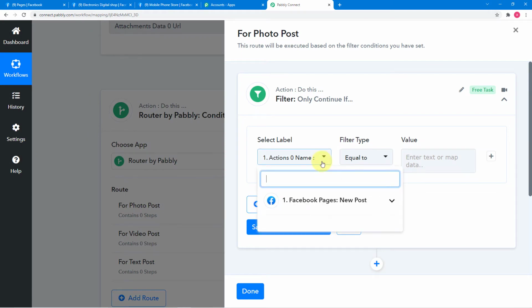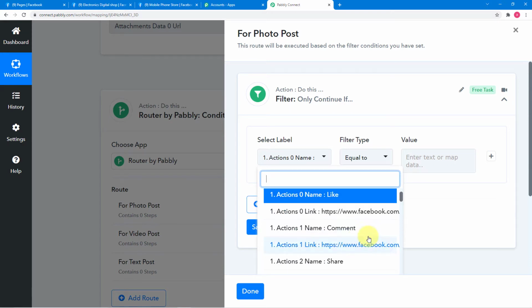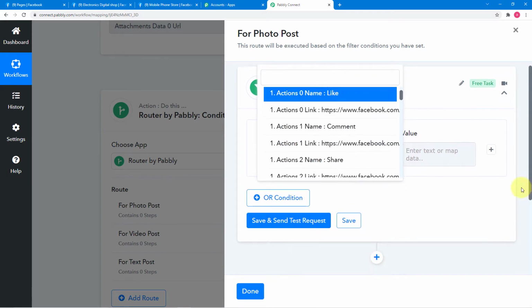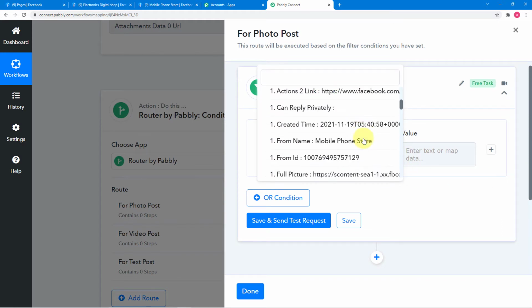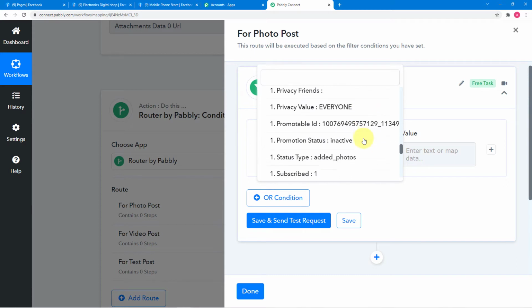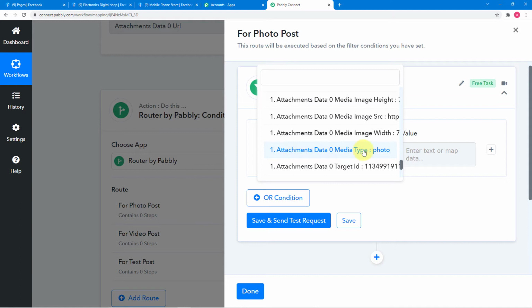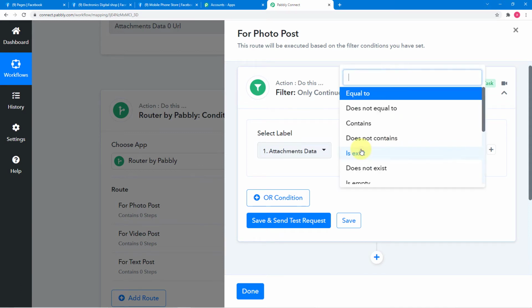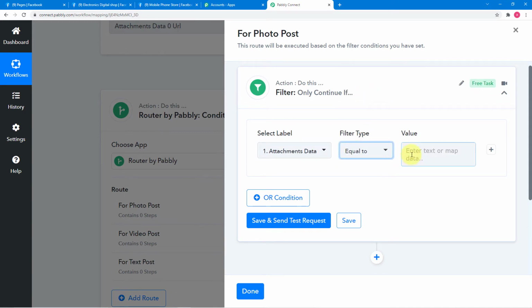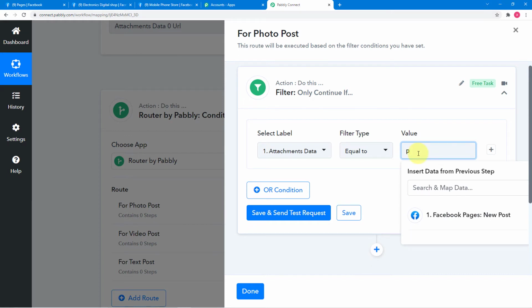Okay, so when you click here on select label, you will find this Facebook page option right here. Click on it and you will find all the data that we have captured like this. From here you will find that label which I have shown you, the attachment data type. Select this, make the filter type equals to, and in this value we are going to fill photo.